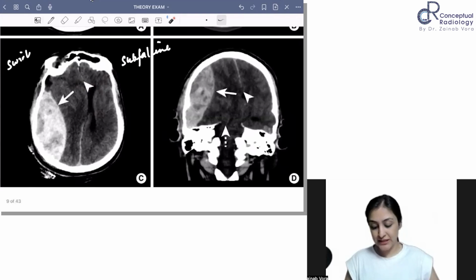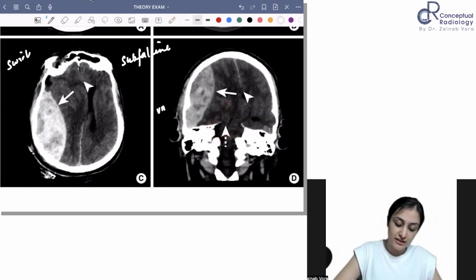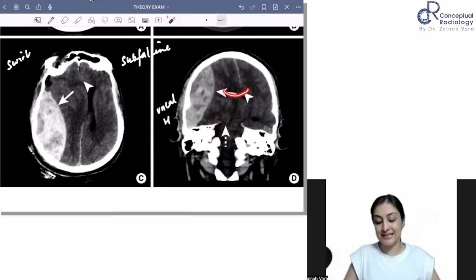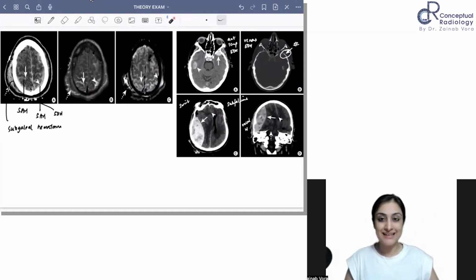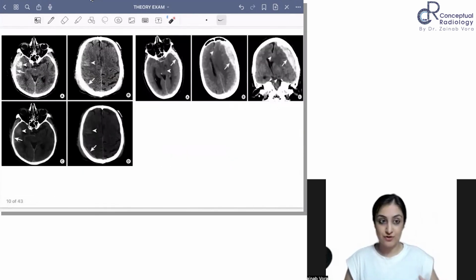What else do you see here? On the coronal, you can also see that there is an uncal herniation, right? You can also appreciate uncal herniation. So this is EDH causing significant mass effect. So this is how EDH is going to appear, hyperdense, crossing sinus when it is heterogeneous.